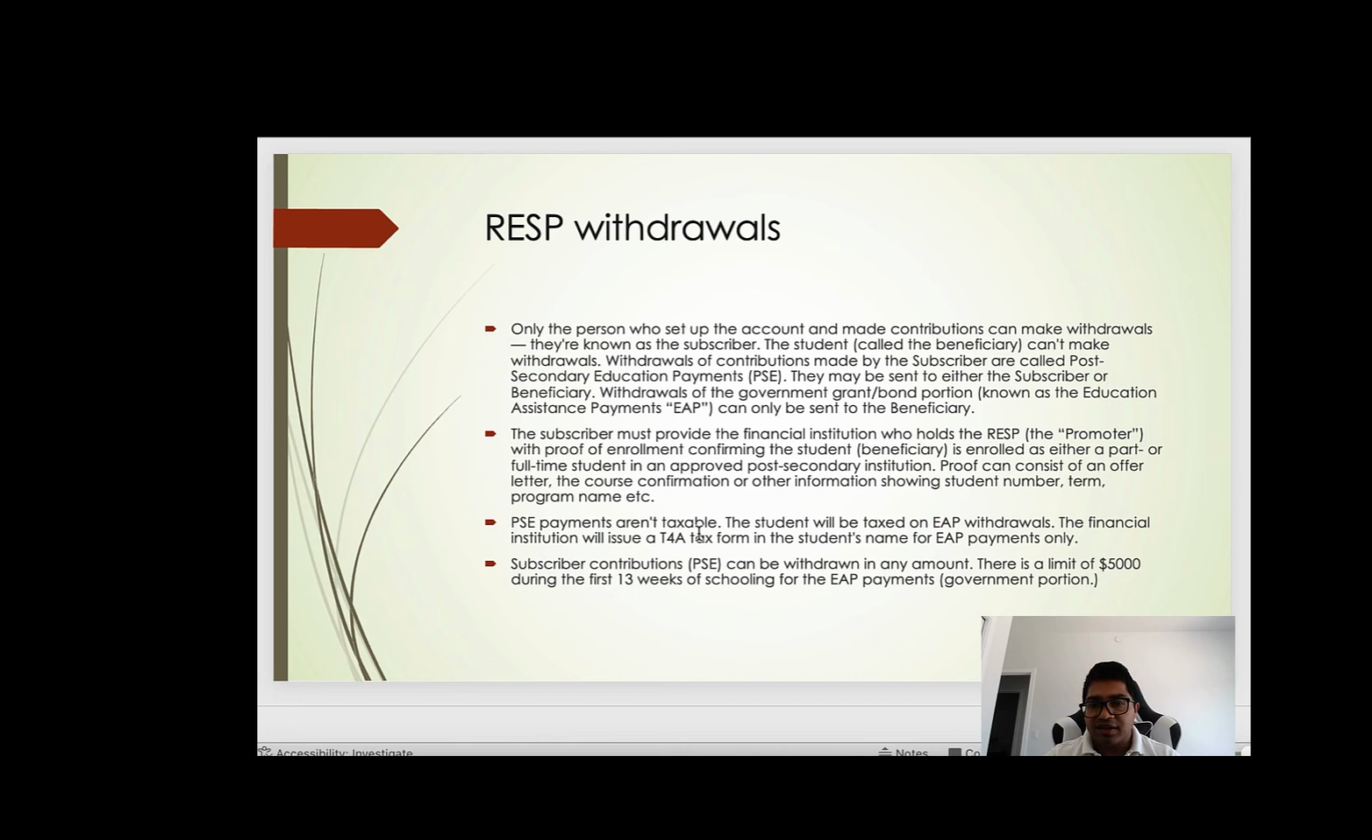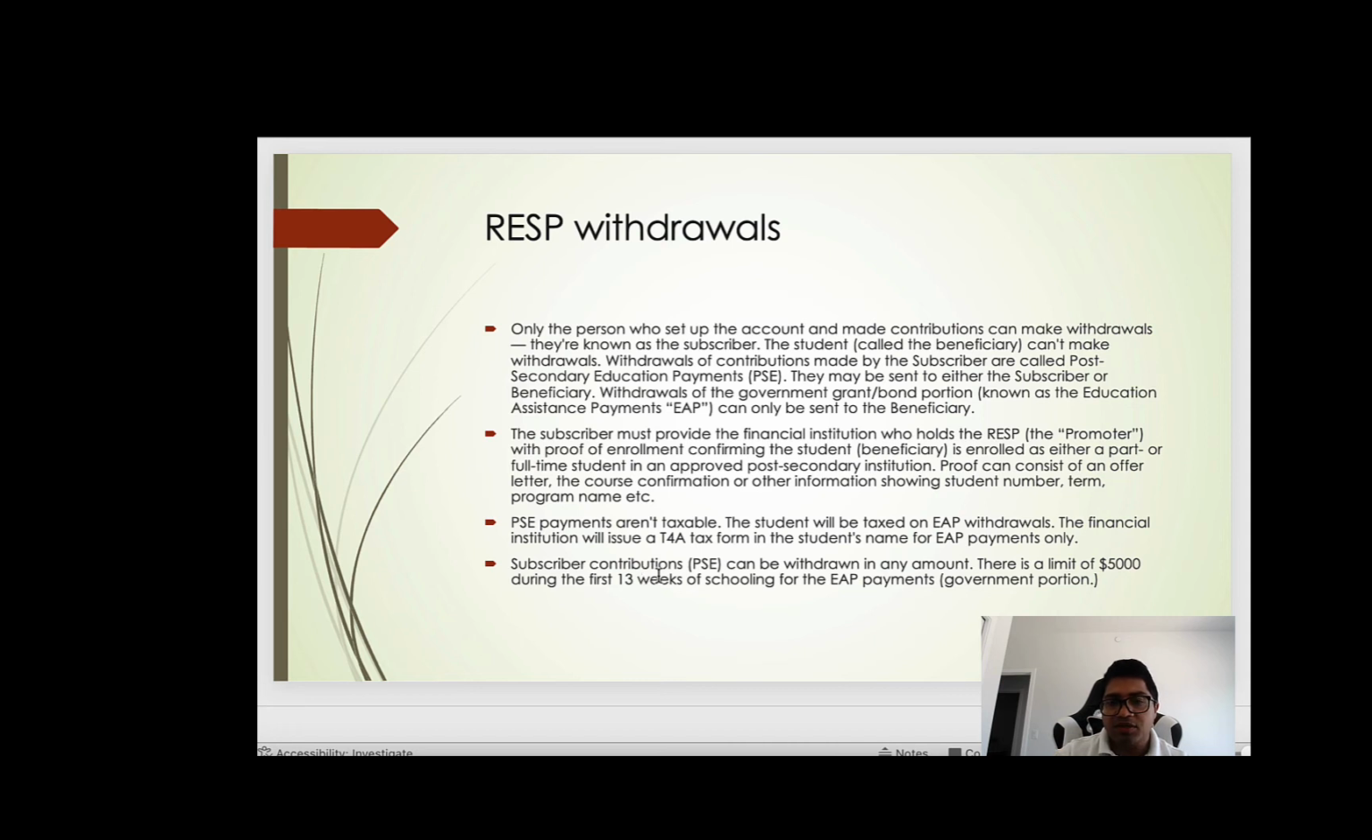PSE payments aren't taxable, right? Because that's the gain that you have made. The students will be taxed on EAP withdrawals, that is the grant withdrawals. The financial institution issues a T4A statement for the EAP payment only.